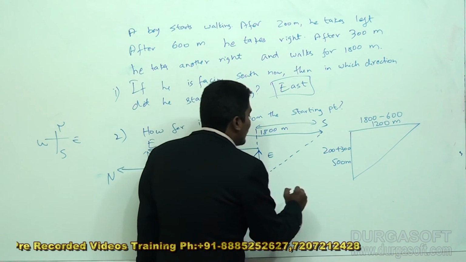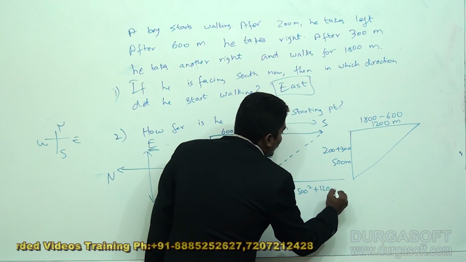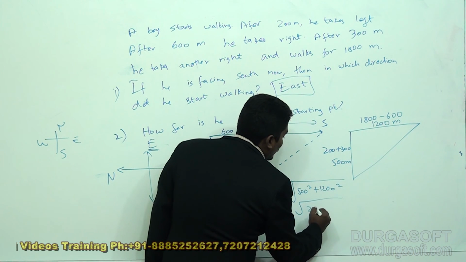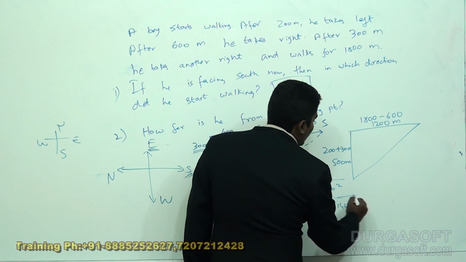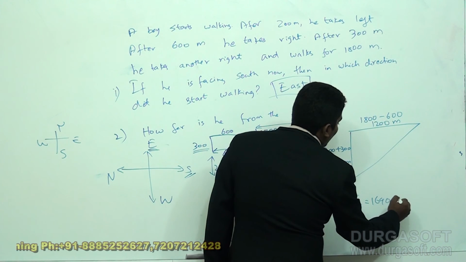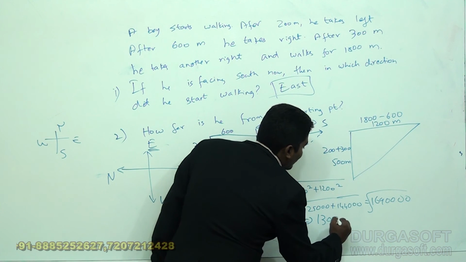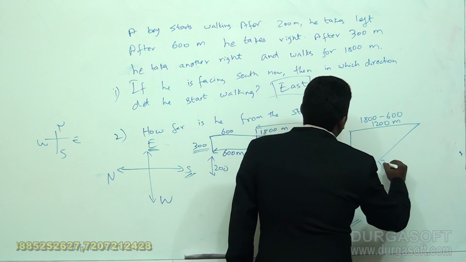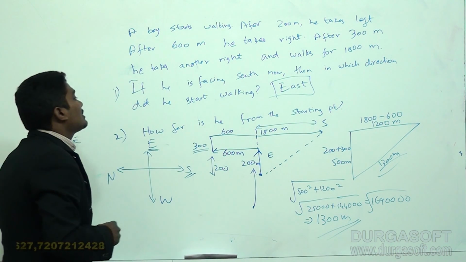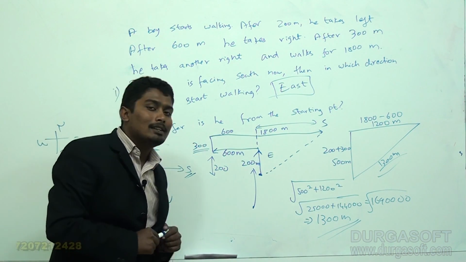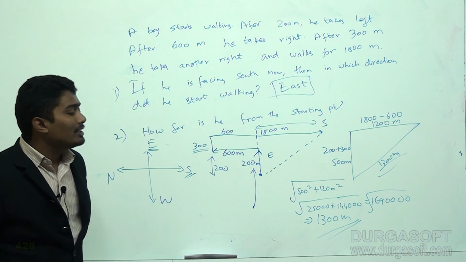According to Pythagoras theorem, the required answer will be root of 500 square plus 1200 square, which is root of 250,000 plus 1,440,000, which is nothing but 169 followed by 4 zeros. This is 1300 meters, which means the distance between the starting point and ending point, or how far he is from the starting point. The answer for this question will be 1300 meters.